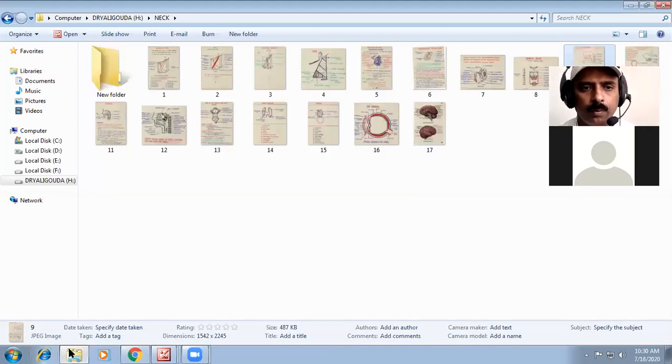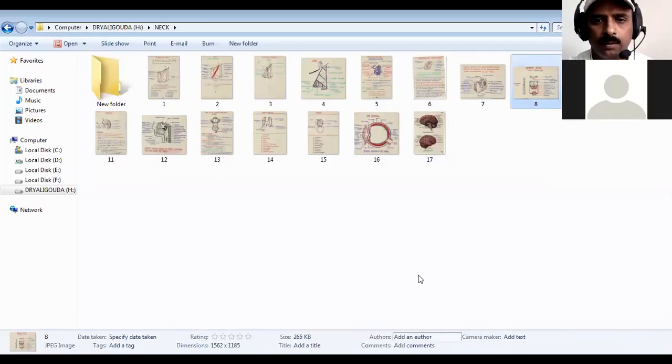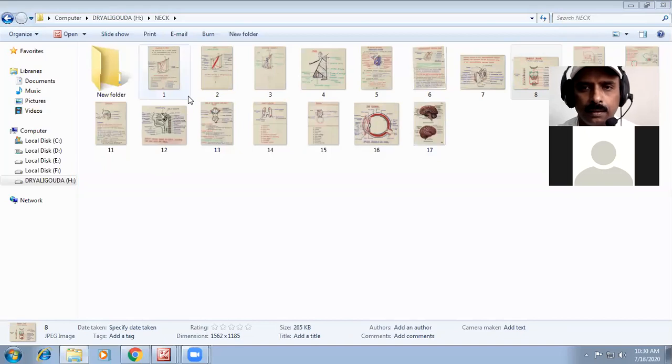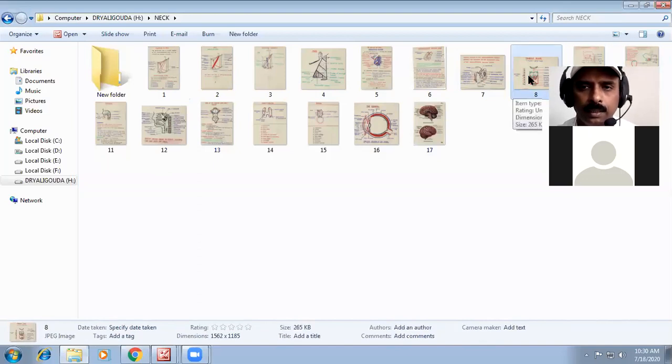Then, after the goiter, you have to tell what a goiter is. Physiologically, it is the enlargement of the thyroid gland due to the deficiency of iodine.